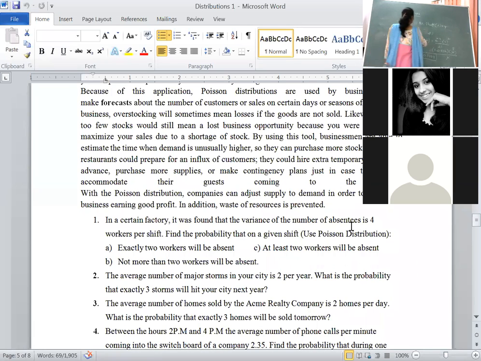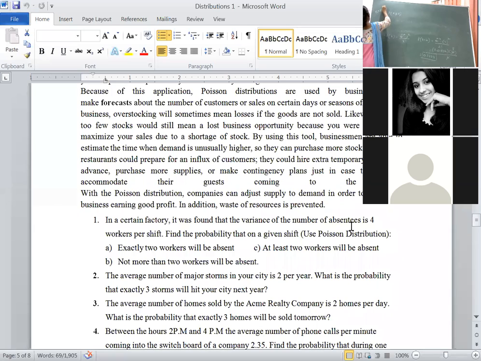Then every day before going to bed, write down the formulas. Okay, next. The first was exactly 2 workers. The second one is at least 2 workers will be absent. At least 2, that is x greater than or equal to 2. You know the formula. What is the formula?